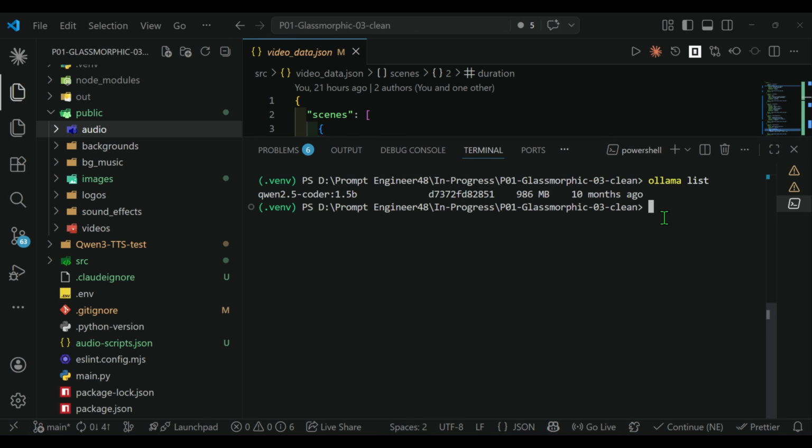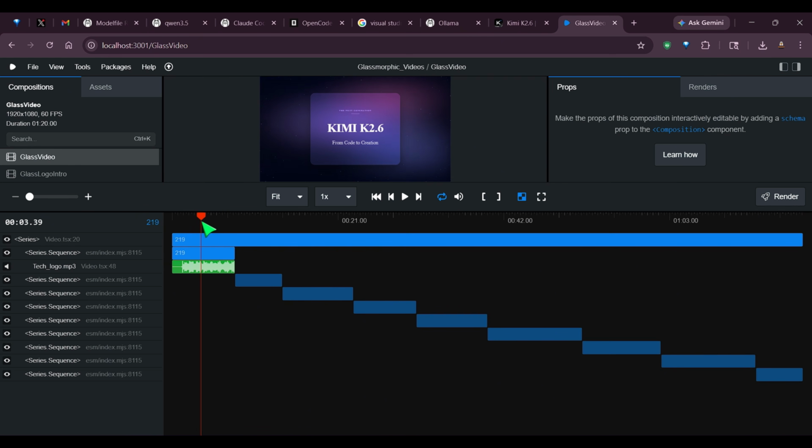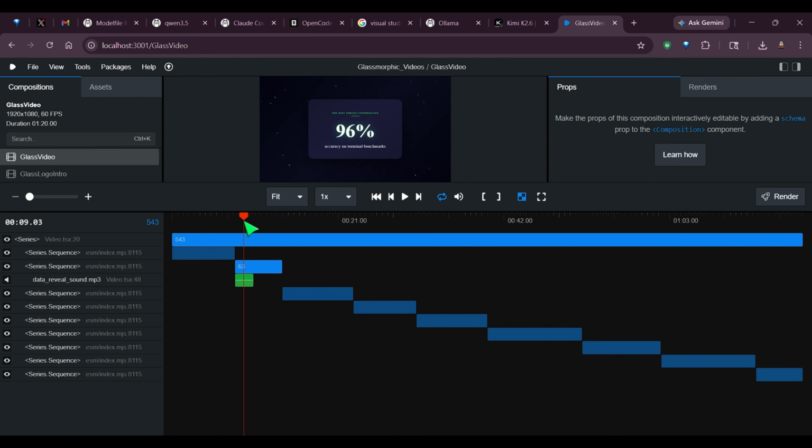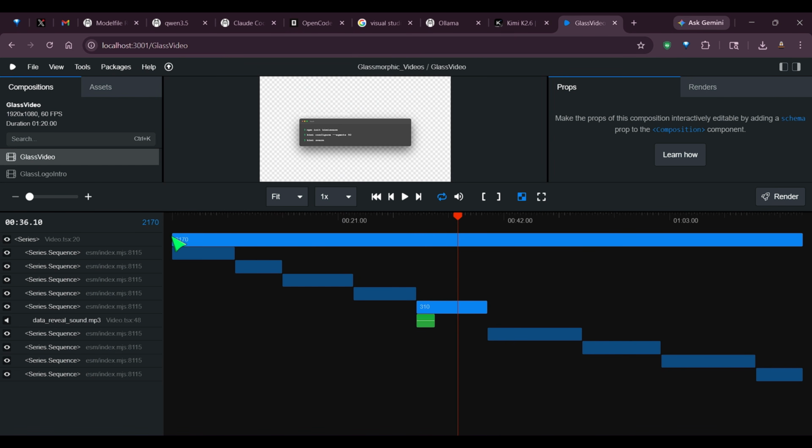So if I go ahead here and say npm run dev, then you will see that we have this Remotion that we're using, and you can see that we open up this thing. You can see that we have this sound here, and then we have the entire visuals here, the next and the sound. We can see the next one and the next one, and then we have the background sound somewhere in the layout here, of course not available for this video.